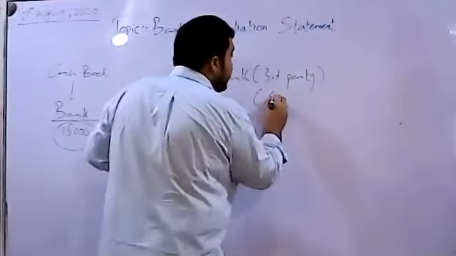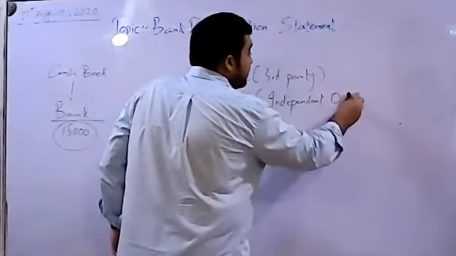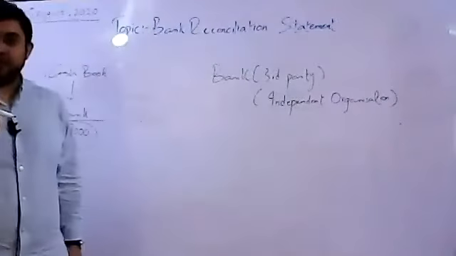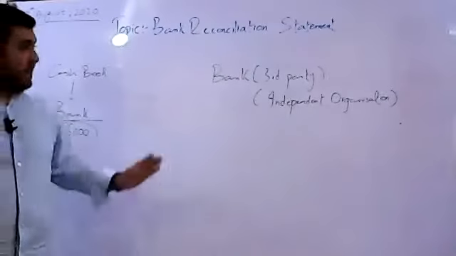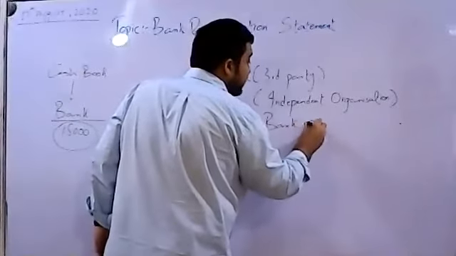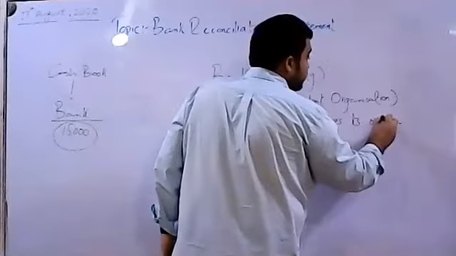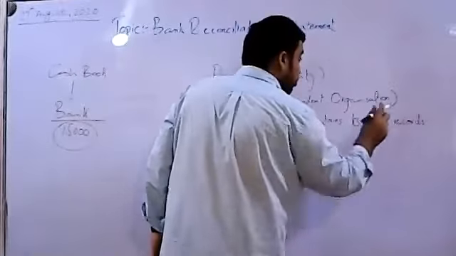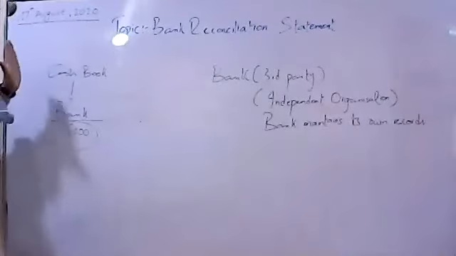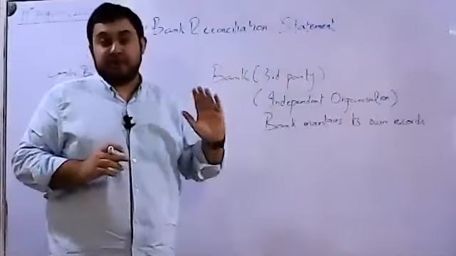It is an independent organization. It is independent of us. Obviously, the bank is not our organization, the business's organization. No, it is an independent organization. So that means bank maintains its own records. So one thing is for sure over here, that the way we are maintaining the bank column of our cash book, bank as an organization is also maintaining its records.